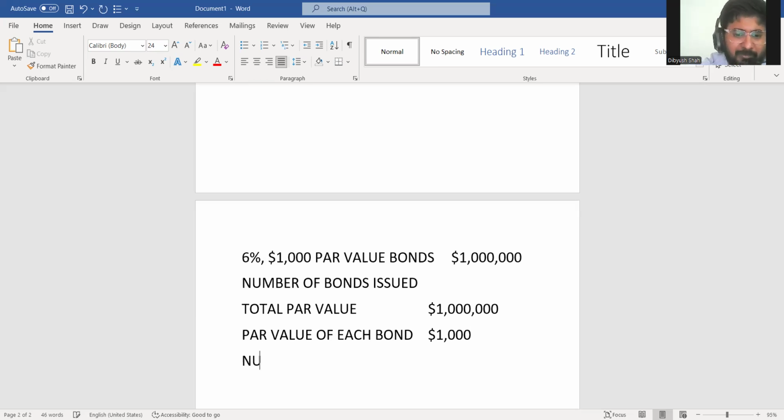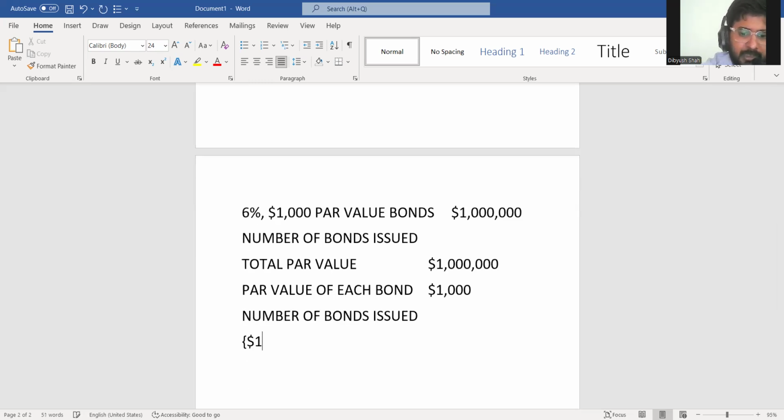So how many bonds must the company have issued? That should be the total par value of bonds, that is $1 million or 10 lakh dollars, divided by each $1,000 bond.